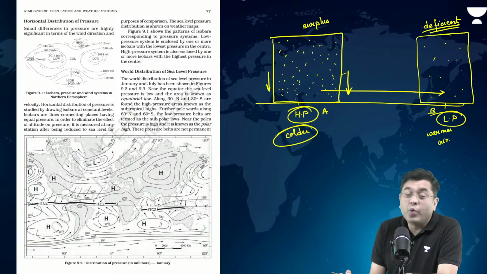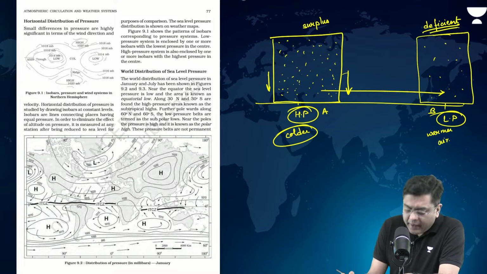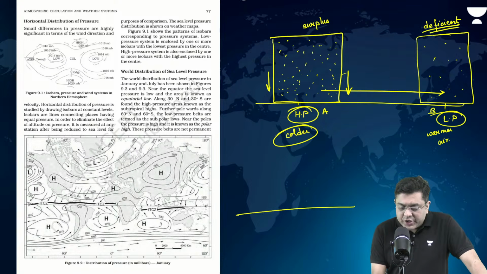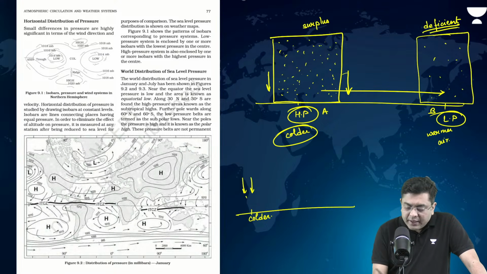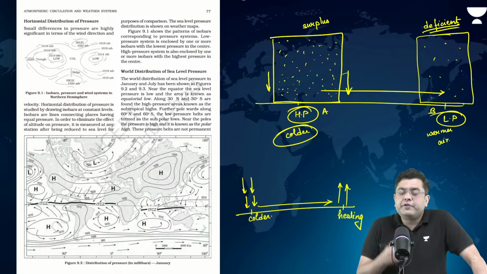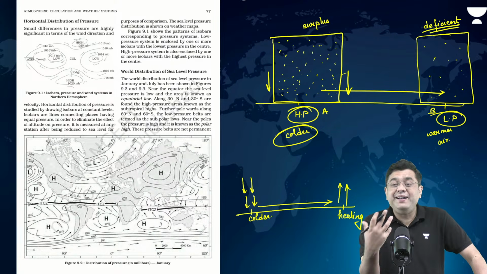Why will this movement happen? Because we have just talked about it, that wherever the conditions are colder, there is heavier air, so the air tends to sink. Wherever there is heating, there is warmer air, which tends to rise, right? So from here, the air will tend to move. This is what is referred to as a wind.